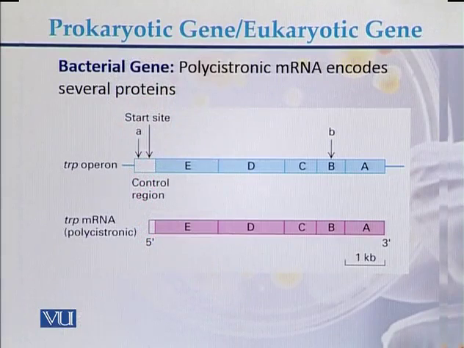This is the diagram of a bacterial gene, which is polycistronic messenger RNA and encodes several proteins. Here we can see gene E, gene D, gene C, gene B, and gene A. So all five genes are placed side by side and they are transcribed simultaneously in the form of polycistronic messenger RNA.